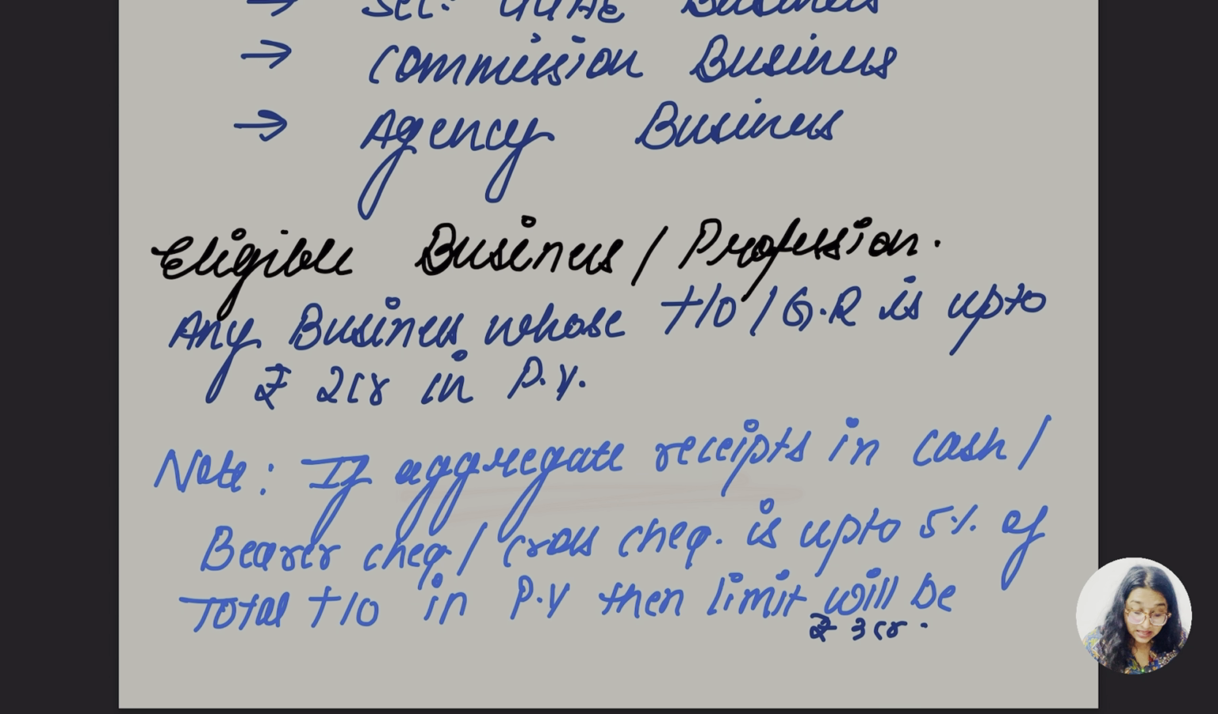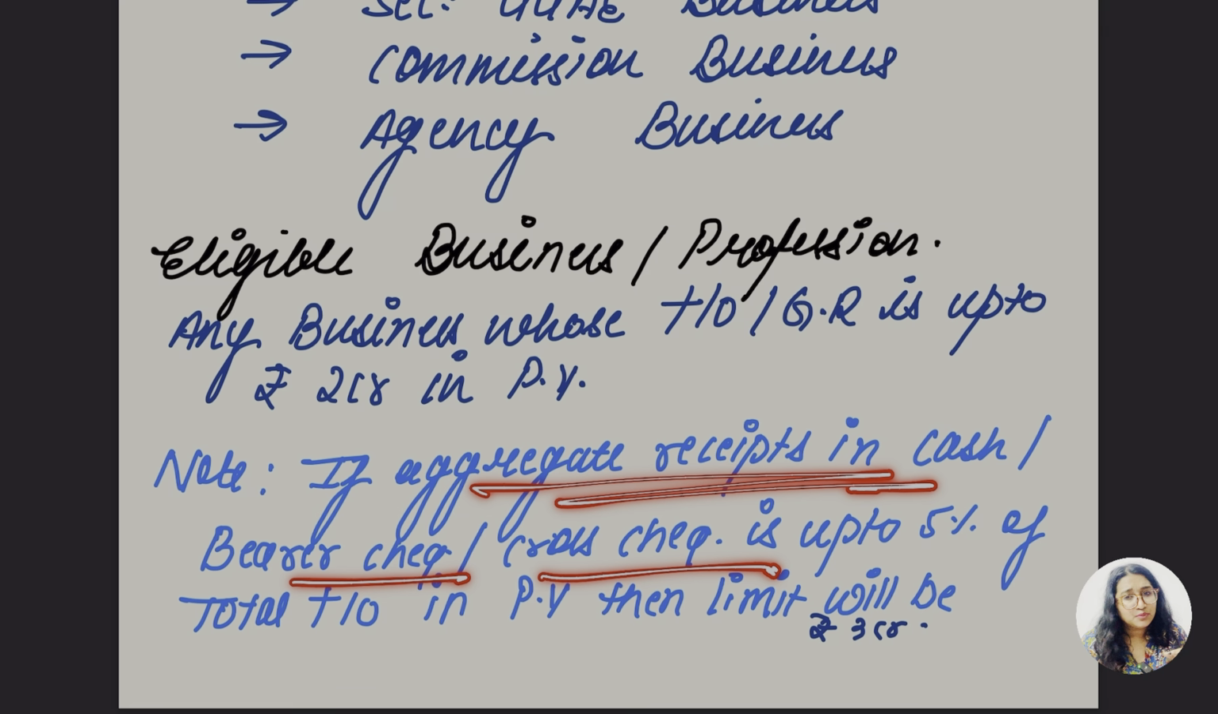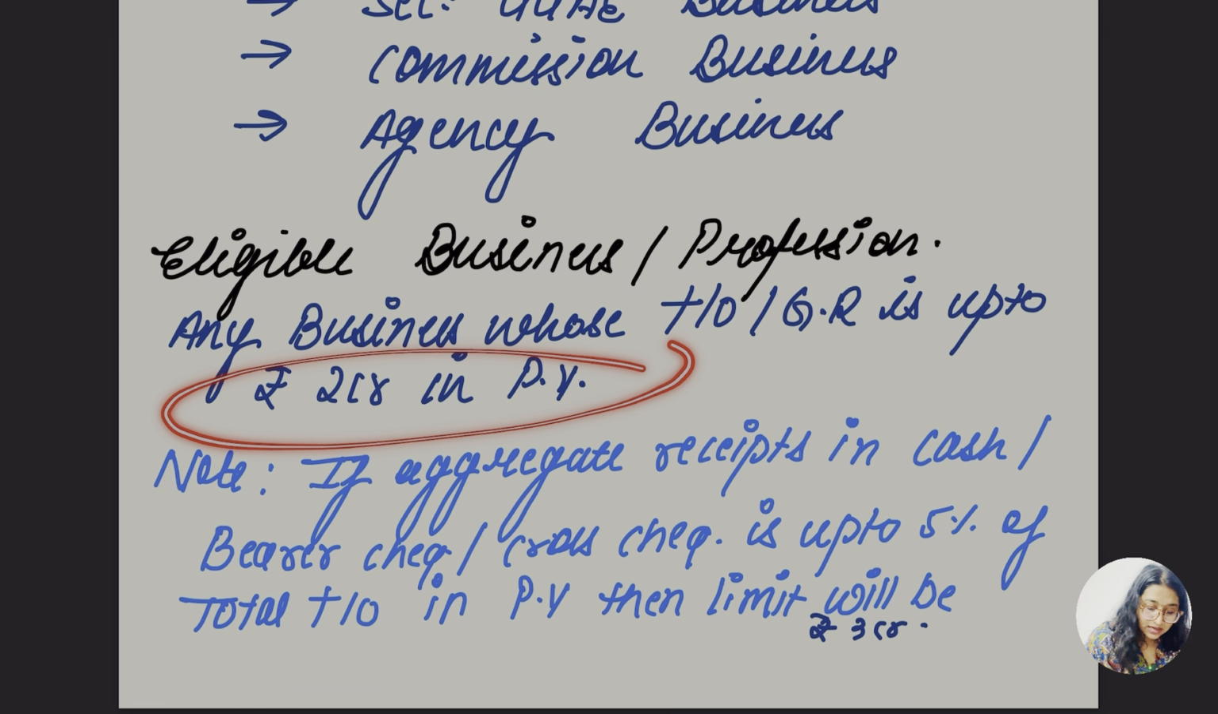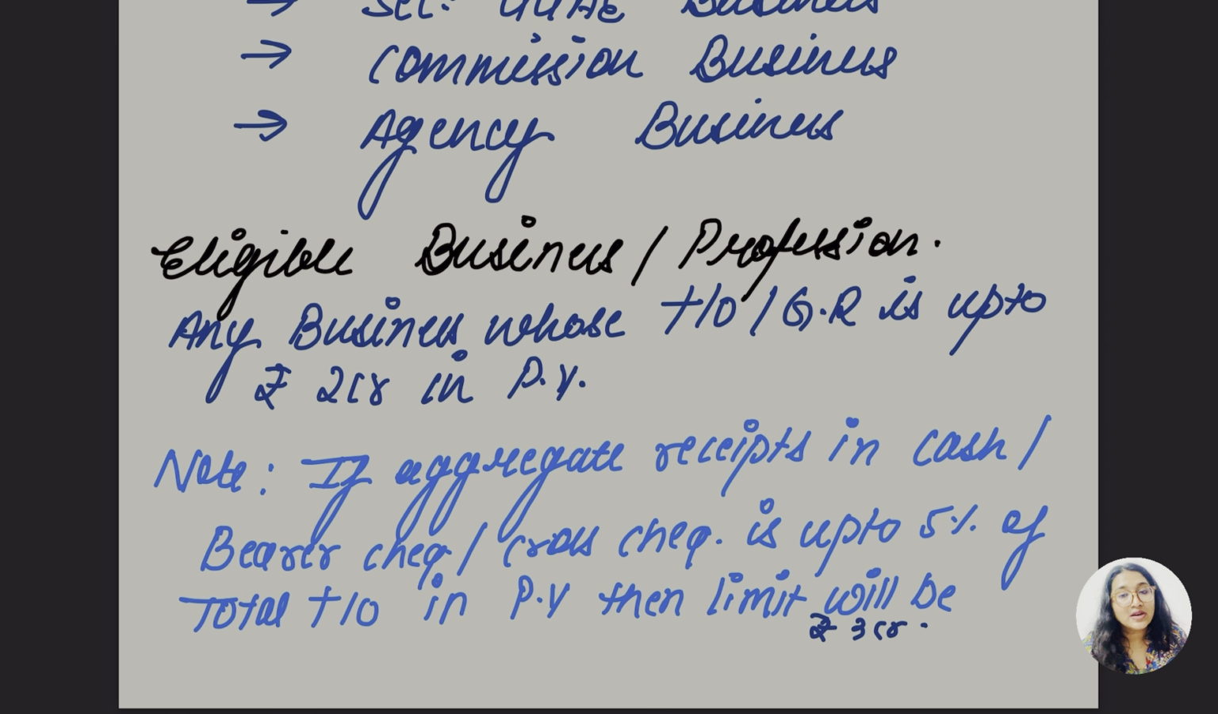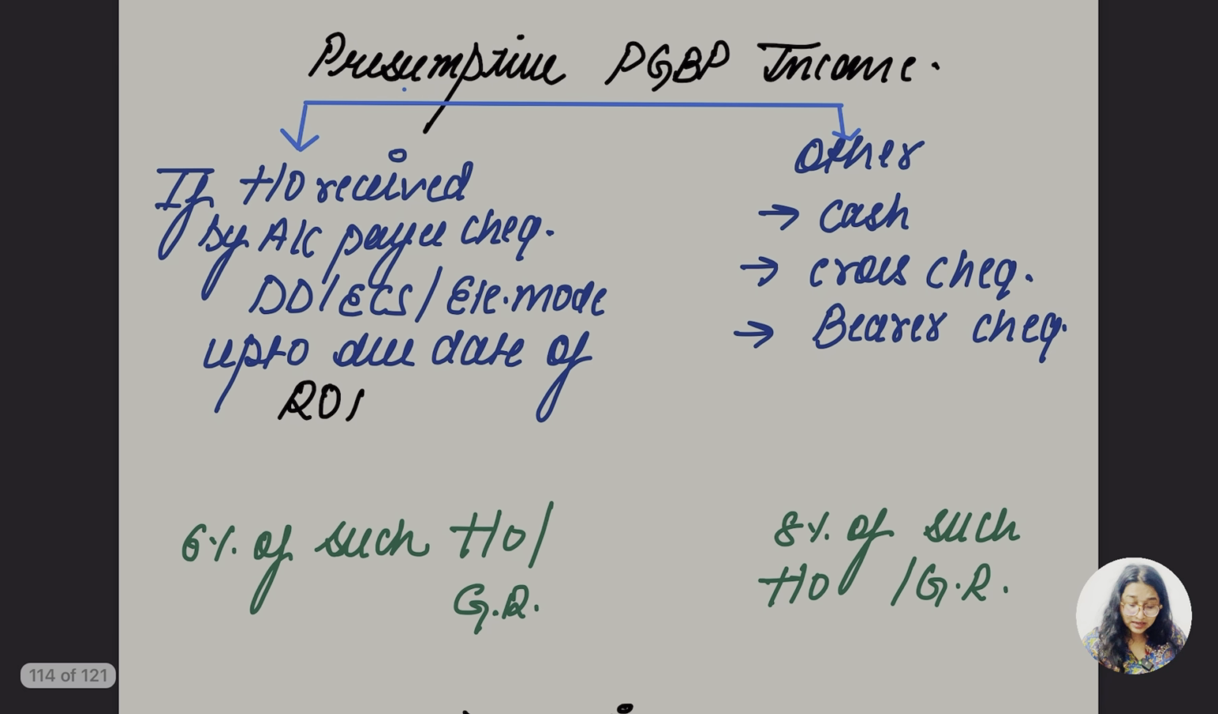Cash. The same thing is there, but here they are saying the aggregate receipt. Aggregate receipt in cash, bearer cheque, crossed cheque is up to 5%, then the limit would be 3 crore. Otherwise it's going to be 2 crore. So any business whose turnover or gross receipt is up to rupees 2 crore in the previous year can come to this section and take the presumptive PGBP income. Now what is the taxable rate?